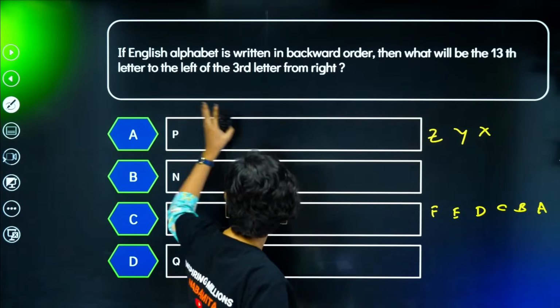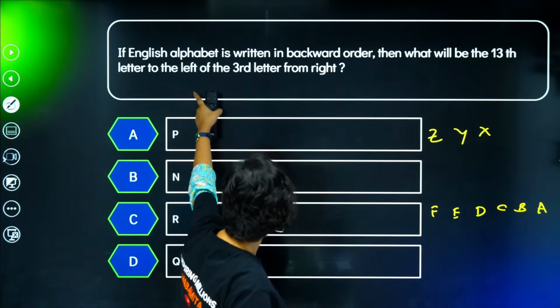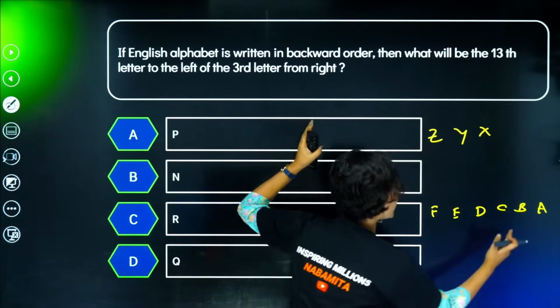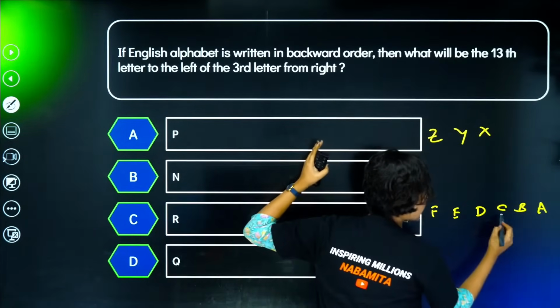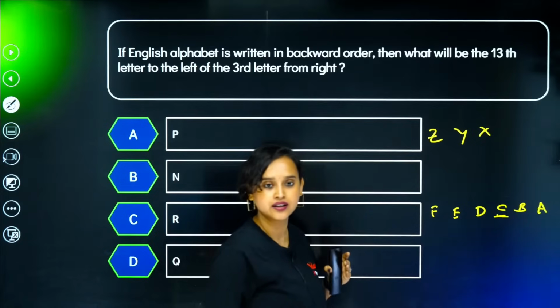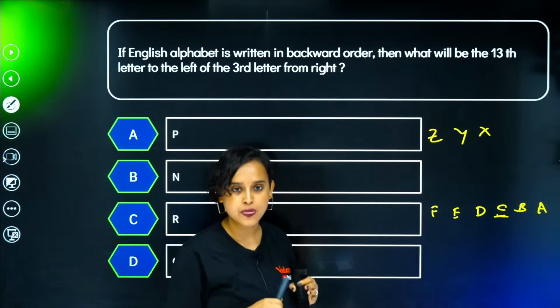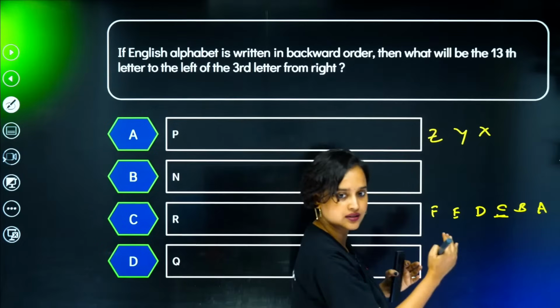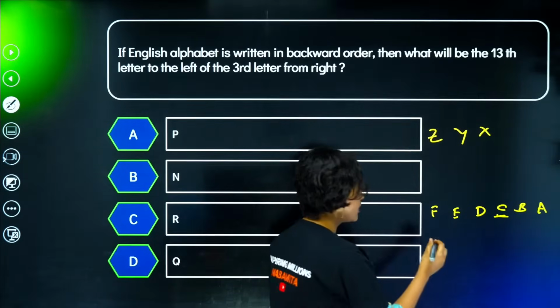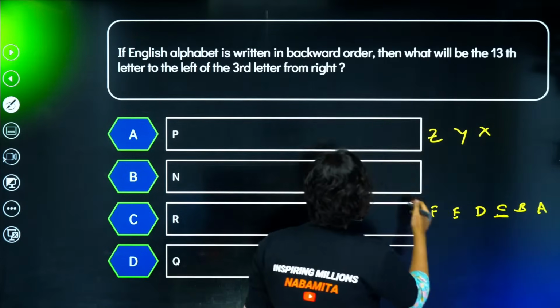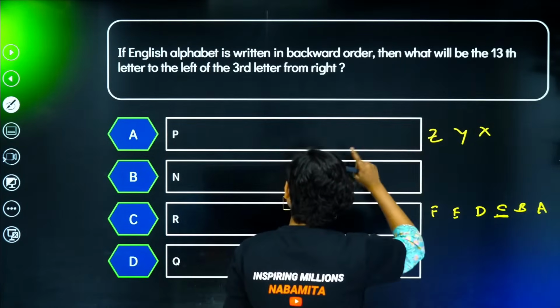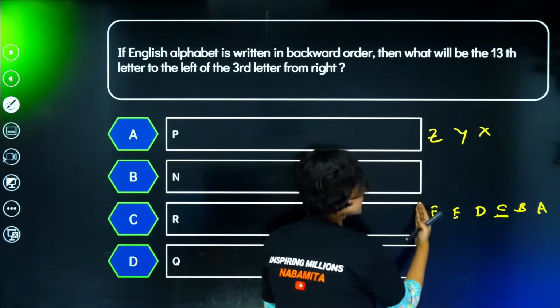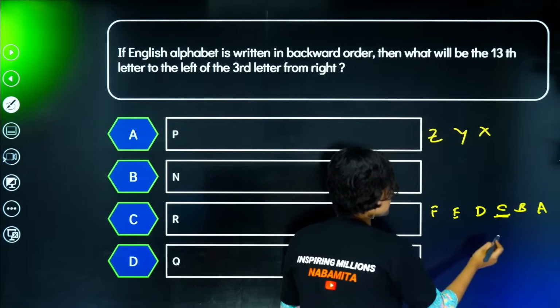What will be the 13th letter to the left of the third letter from the right? This is the third letter from the right: A, B, C. If this is the third letter from the right, then what will be the 13th letter on this side from here?